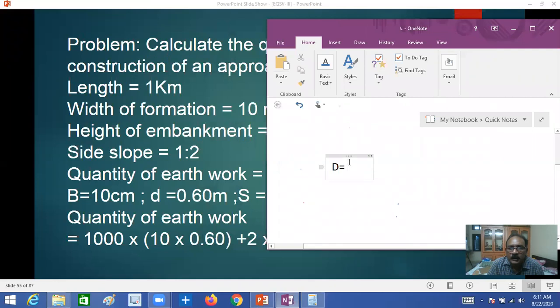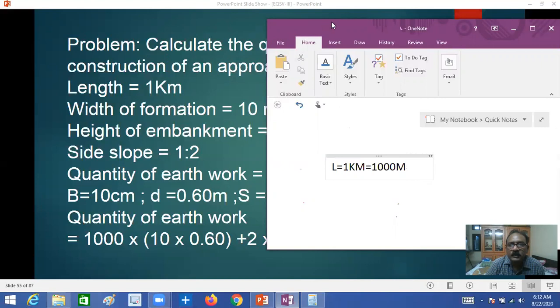First is L. What is L here? Length of the road, L is equal to 1 kilometer. As I explained previously, 1 kilometer is equal to 1000 meters. First you always have to convert into meters.